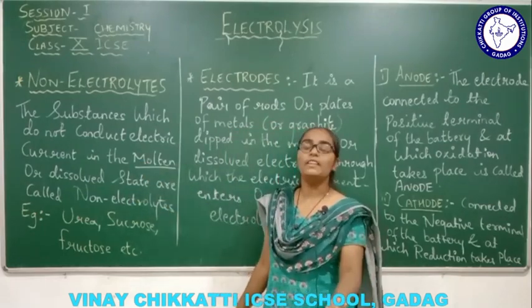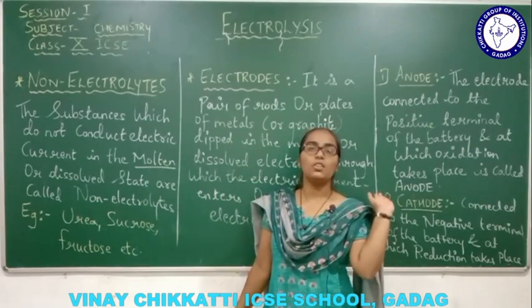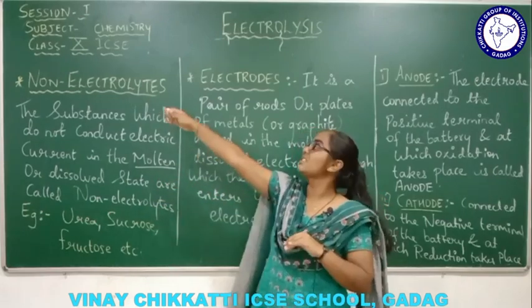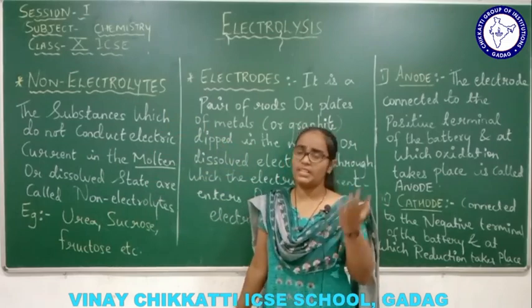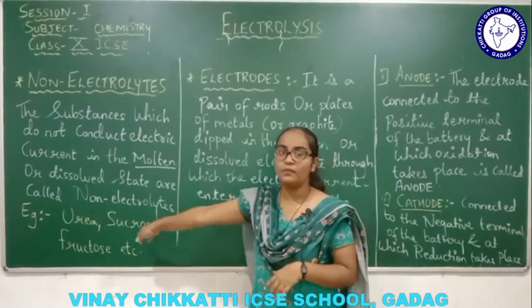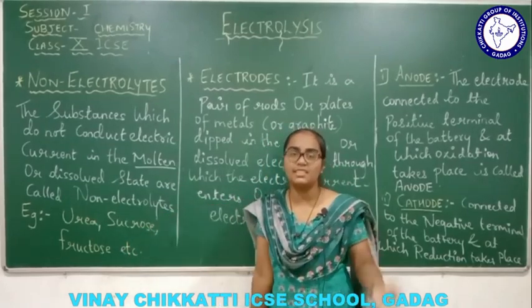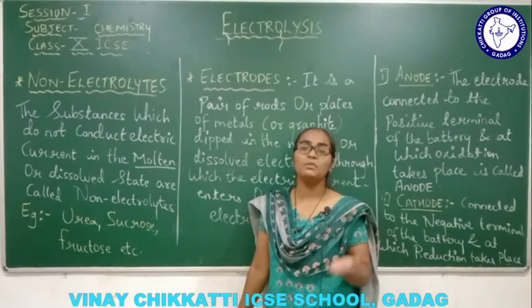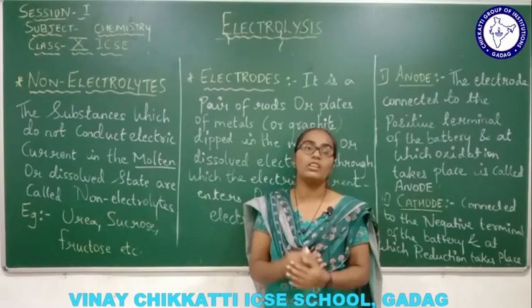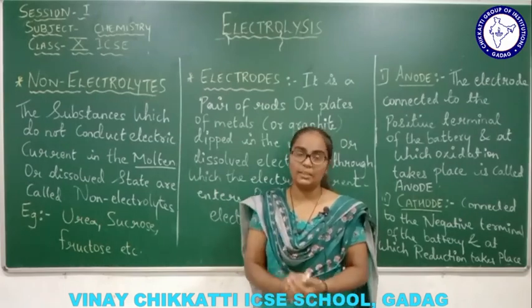So here the conduction of electricity will not take place in this state of matter, and thereby the substance is considered a non-electrolyte. For example, urea, sucrose, fructose, glucose, etc. These are non-electrolytes because they do not help in the conduction of electric current or electricity.